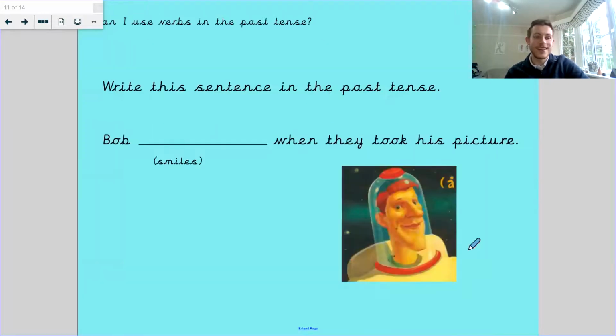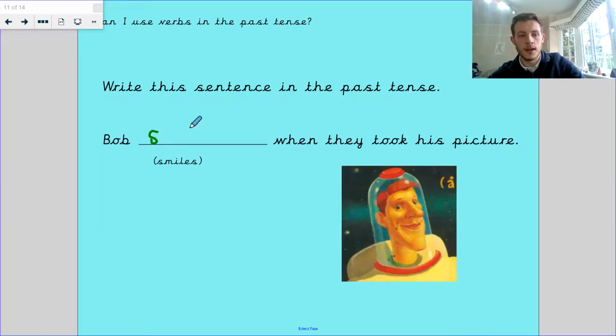Right, so we're going to write this sentence in past tense. Bob something when they took his picture. So Bob smiles when they took his picture. How do we make that past tense? We make that past tense by, instead of smiles, it's going to be Bob